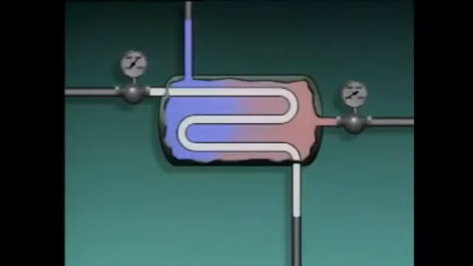For example, in this heat exchanger, steam is used to heat water for a process. The steam flows through coils in the water heater, while the water flows around the coils. At the moment, the temperature of the steam entering the heater is 400 degrees Fahrenheit, and the temperature of the water leaving the heater is 200 degrees Fahrenheit. Now, suppose the temperature of the steam suddenly rises to 500 degrees. Even though the steam temperature increased suddenly, the water temperature will remain unchanged briefly, then increase slowly. It's easier to see why the water temperature changes this way by plotting the temperature changes on a graph.